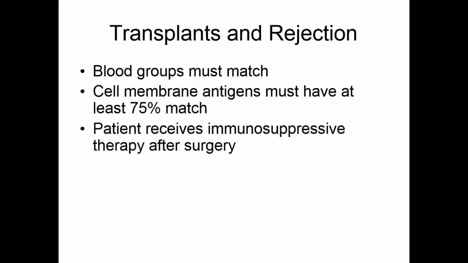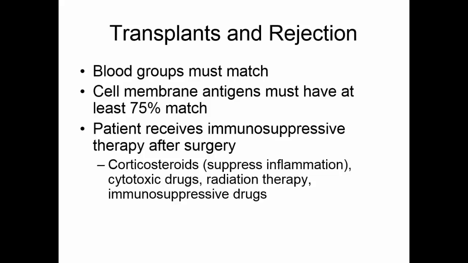Once the transplant has been done, the patient will receive various kinds of immunosuppressive therapy. Corticosteroids will suppress inflammation. Cytotoxic drugs will kill actively dividing cells. That might be immune cells that are trying to mount an attack against the new tissue. Radiation therapy is usually done and immunosuppressive drugs are given. All of these things tend to weaken the patient's immune system, as it should because we're trying to tolerate somebody else's tissue, but it does make the recipient more prone to infections.